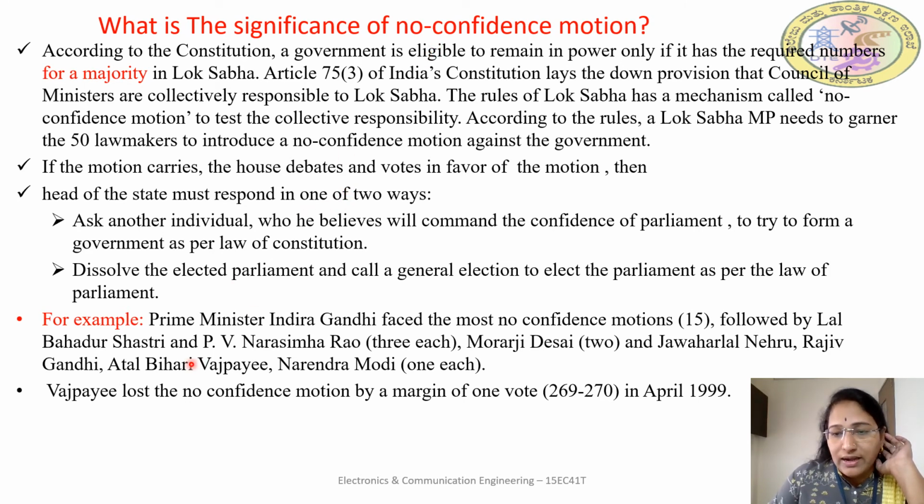So if we look at the history, we can see that many no confidence motions were moved against the ruling government. Prime Minister Indira Gandhi faced the most no confidence motions, that is 15 times. Then followed by Lal Bahadur Shastri and PV Narasimha Rao, 3 each. Morarji Desai 2 times, and Jawaharlal Nehru, Rajiv Gandhi, Atal Bihari Vajpayee, Narendra Modi, they have faced 1 time the no confidence motion. And also you can see the significant no confidence motions here.